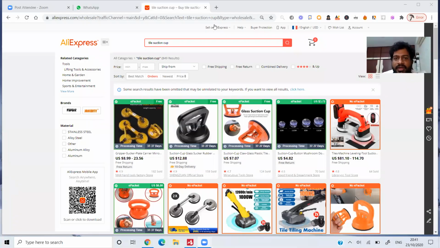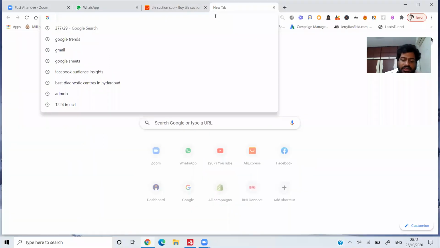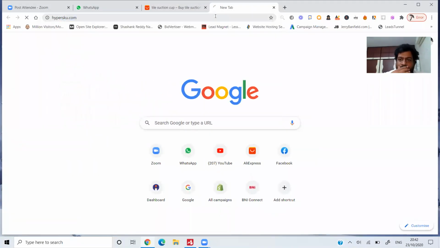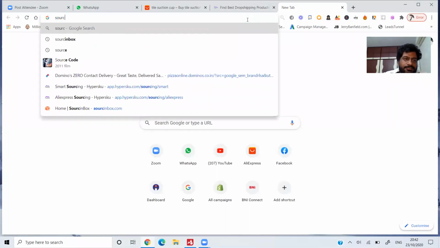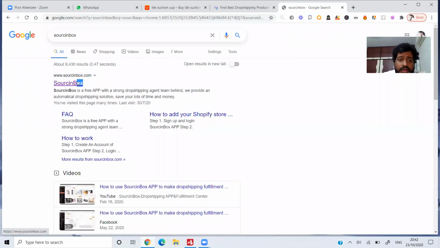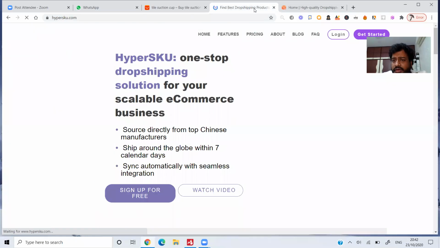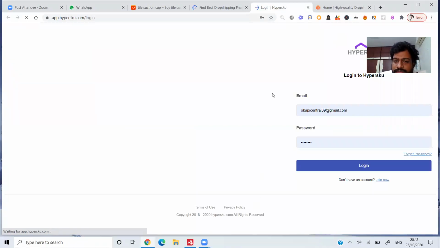How do you approach a private vendor? One of my best private vendors is Hyperscoop. Hyperscoop.com is one of the best private vendors which I'm using currently. And you can also use Source Inbox. This is the other private vendor. Both work very well. Let me log in. So I'm going to tell you how you work with these people.